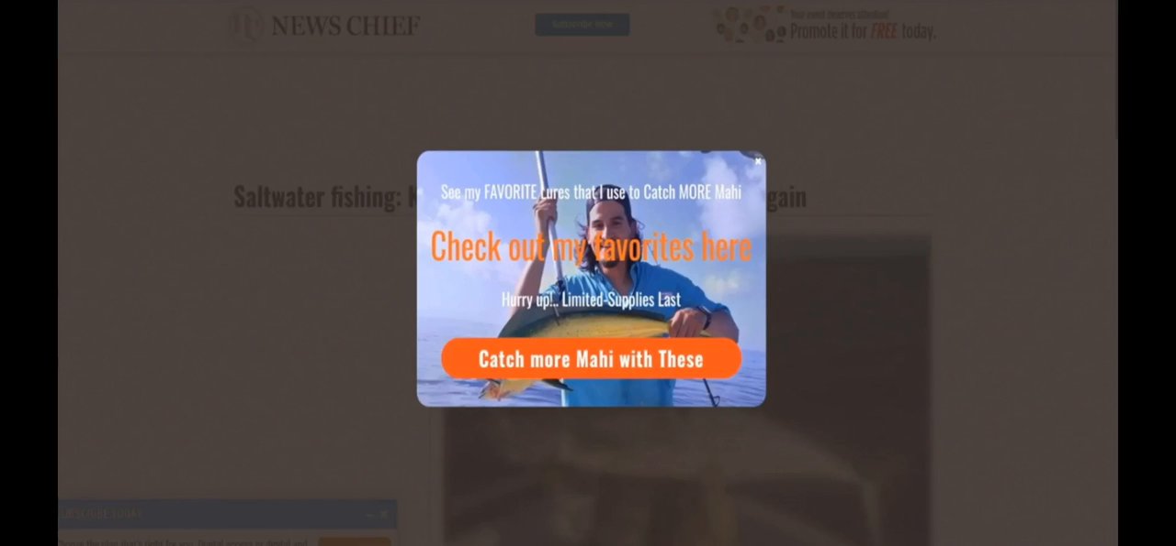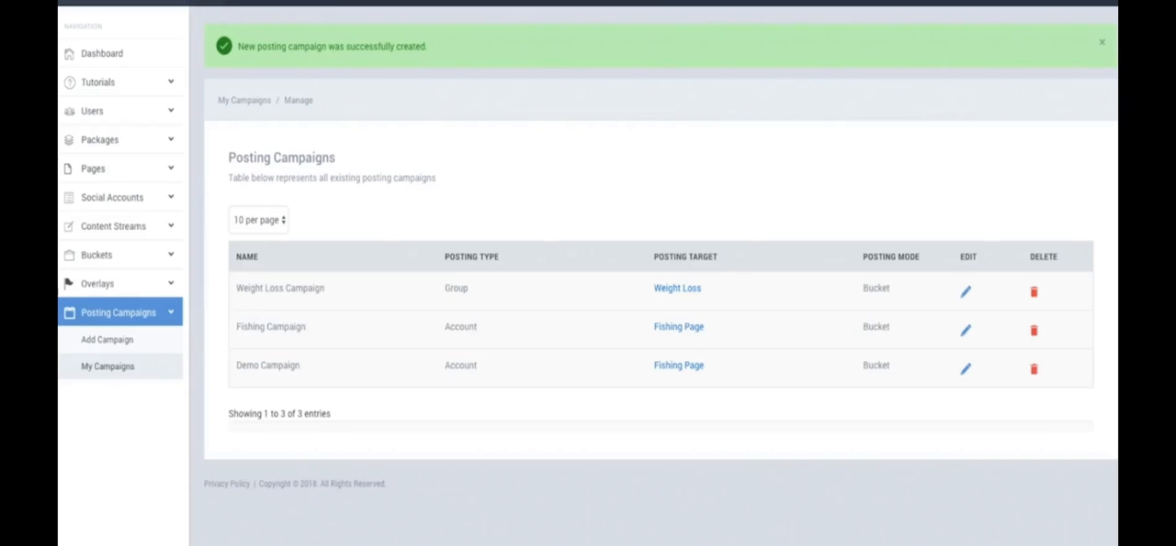It requires no paid ads, no hosting, no SEO. You don't even have to set up a website. You just come in here, set up your campaigns, and you're good to go.